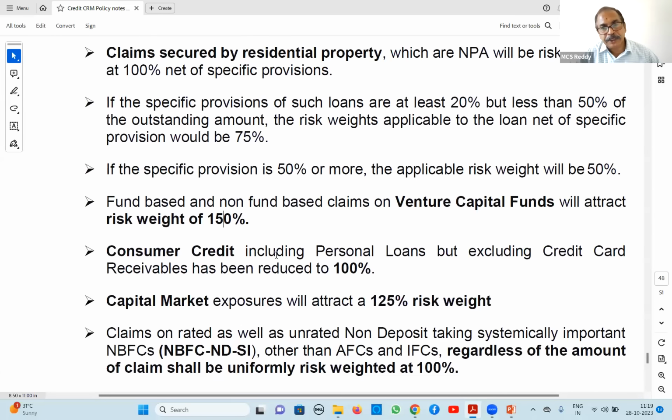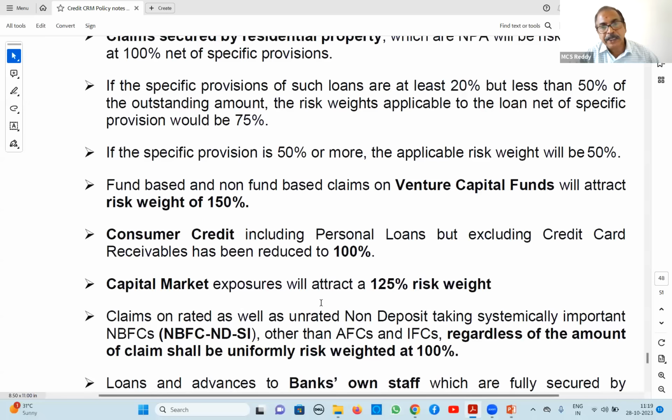Next, consumer credit, your personal loans, etc., 100%. Capital market exposure, 125%. Other than venture capital again. Venture capital, it is 150%.